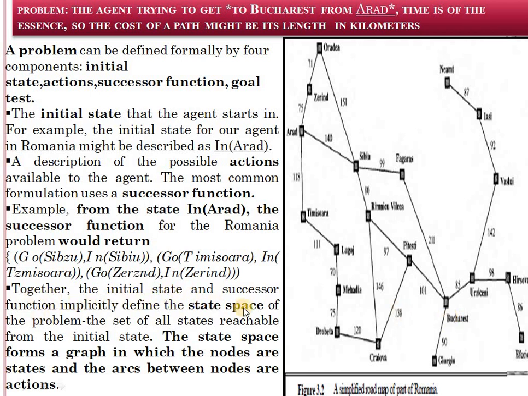Together the initial state and successor function implicitly define the state space of the problem, the set of all states reachable from the initial state. The state space forms a graph in which the nodes are states and the arcs between nodes are the actions.